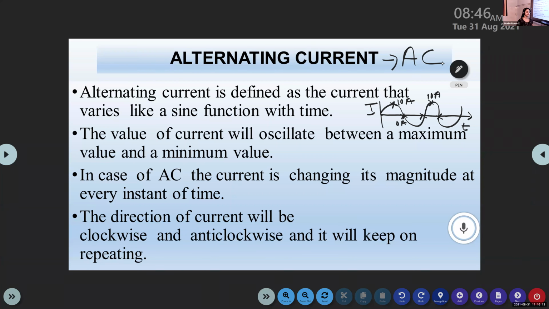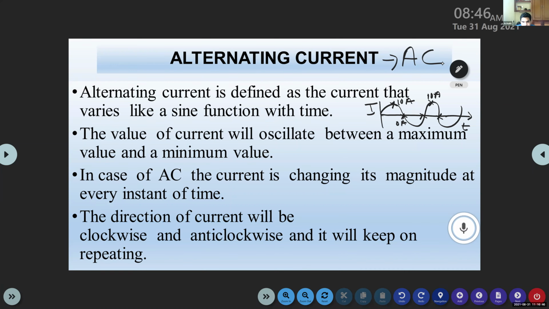Emmanuel, next point. In case of AC, the current is changing its magnitude at every instant of time. Okay, in alternating current, the magnitude of the current changes at every instant of time. Then Dia, next one. The direction of current will be clockwise and anti-clockwise, and it will keep repeating. Okay, the direction of the current also changes clockwise and anti-clockwise, and it keeps on repeating. Can we move to the next slide?